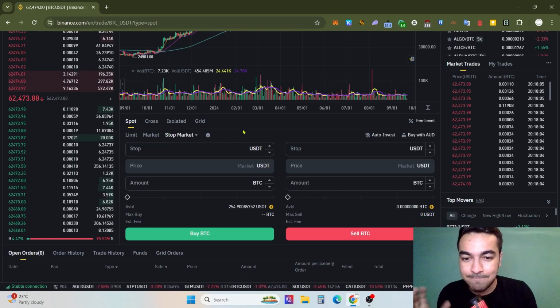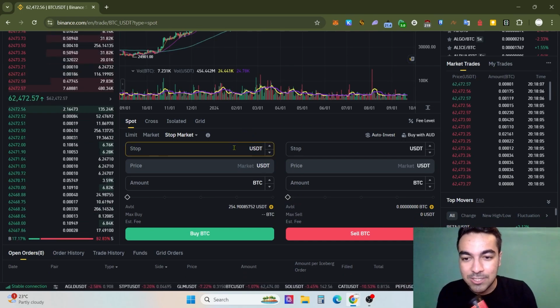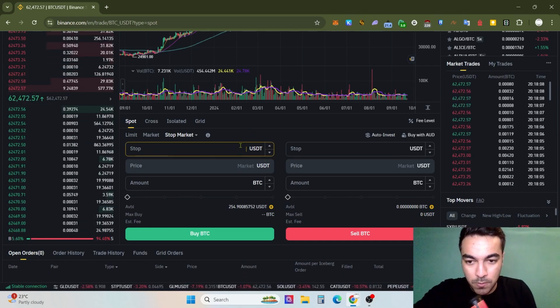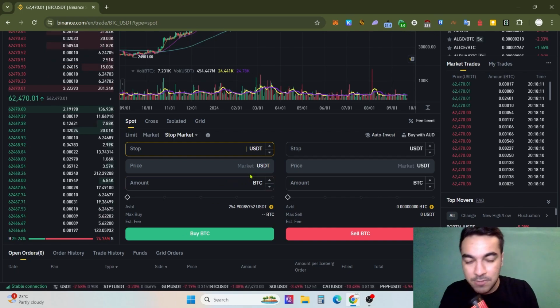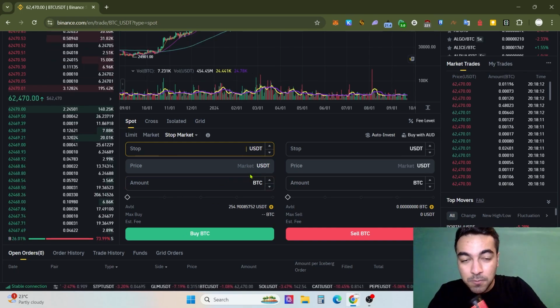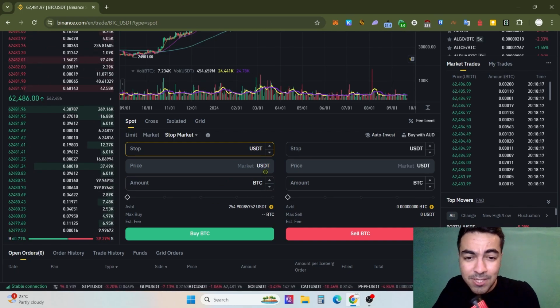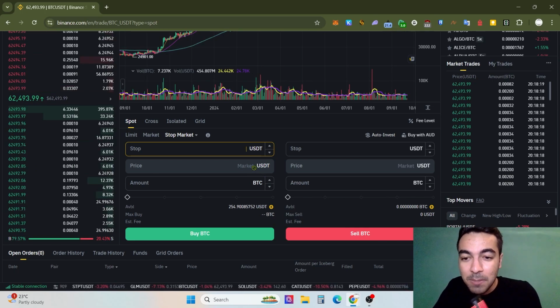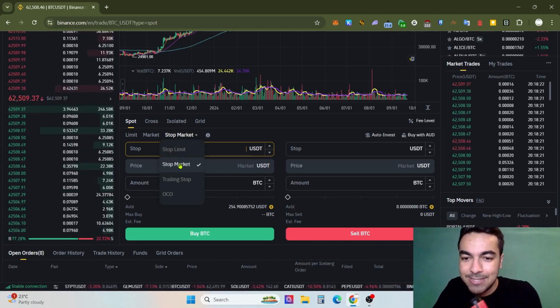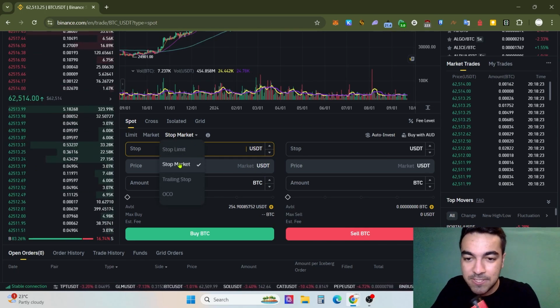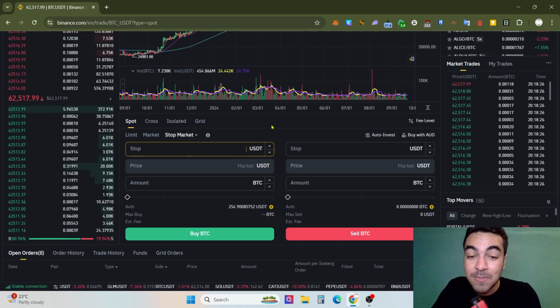And the stop market, absolutely. For example, you can just put in your own stop USDT amount, and there is no need to put in any other amount. You are buying Bitcoin using stop market. There are no huge differences between stop market and market. That's it.